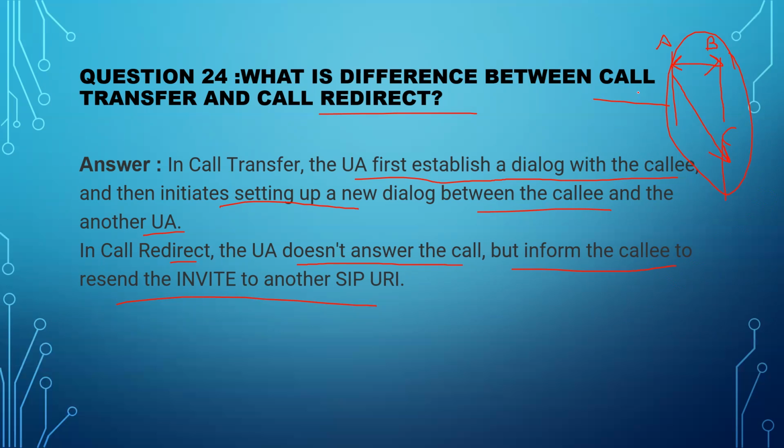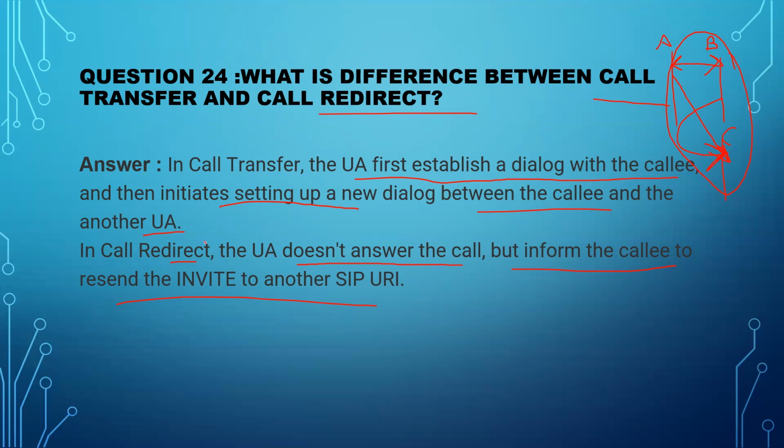Like A and B are there, and A wants to redirect the call. He will just tell the callee, that is B, to resend the INVITE to C. Whether C will answer or not is not the job of A. It will just give you the details, like the SIP URI for the particular C user, right?